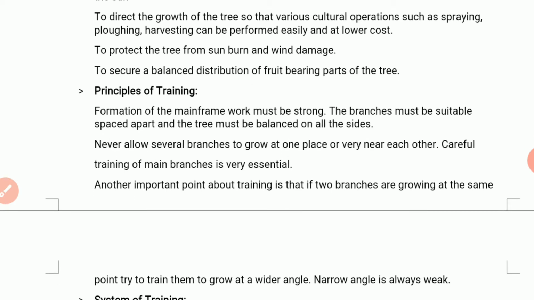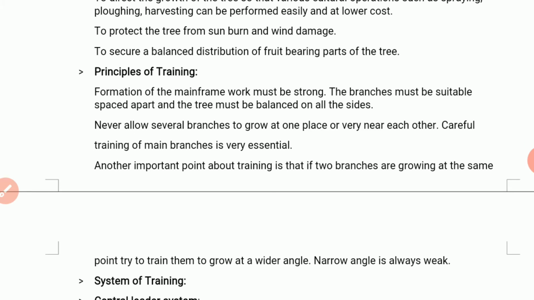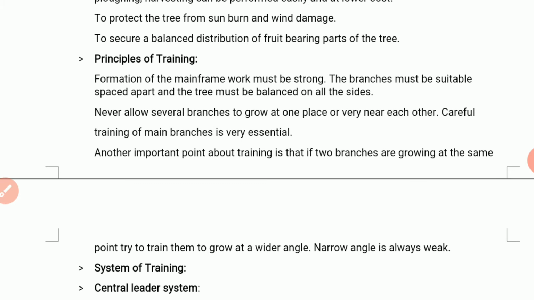Formation of the main framework must be strong so that the plants can grow vigorously. The branches must be suitably spaced apart and the tree must be balanced on all sides. Never allow several branches to grow at one place or very near each other.